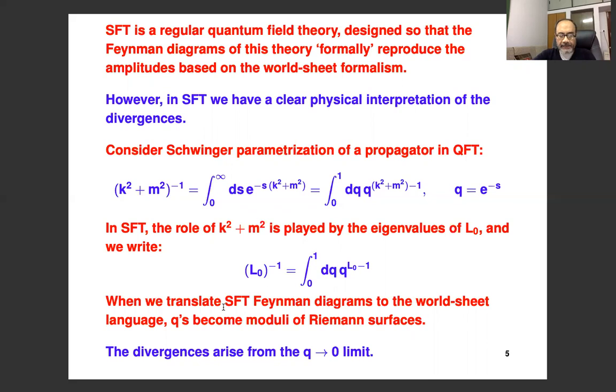Now, when you translate the string field theory Feynman diagrams to the worldsheet language, it's the Schwinger parameters q which become the moduli of Riemann surfaces. And all the divergences that we encountered in the worldsheet formalism are the ones that we get in the language of string field theory from the q goes to 0 limit. So for this reason, we'll now explore the divergences in the q goes to 0 limit in a little more detail.